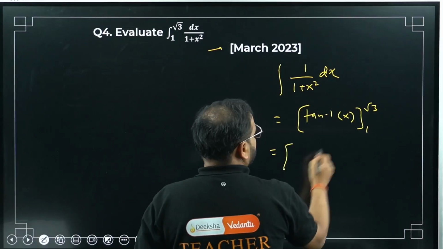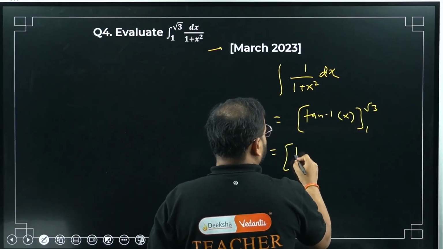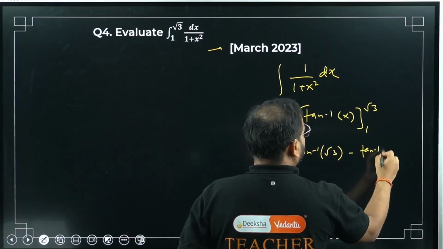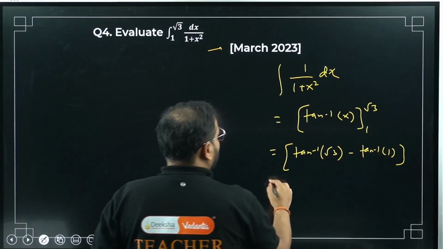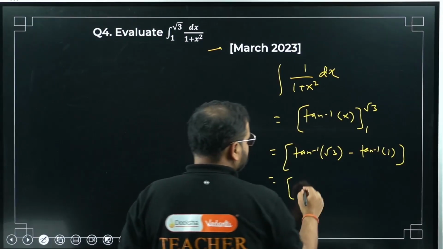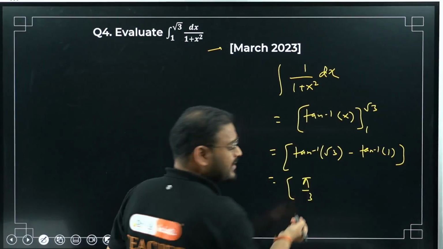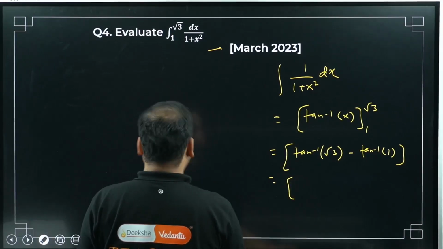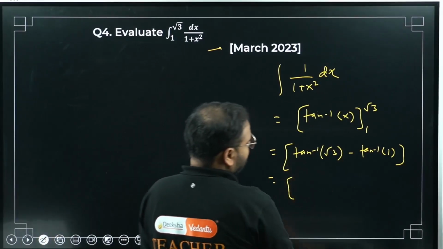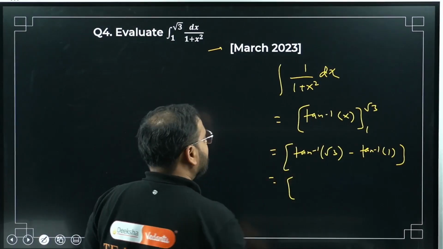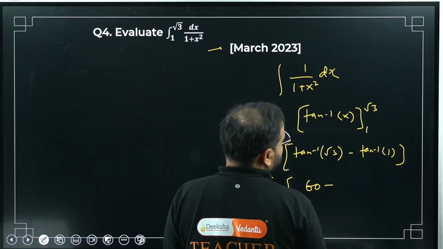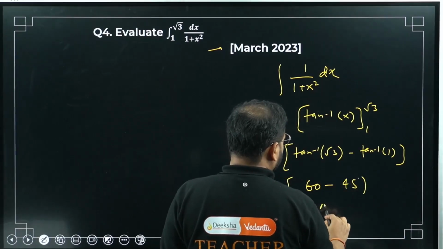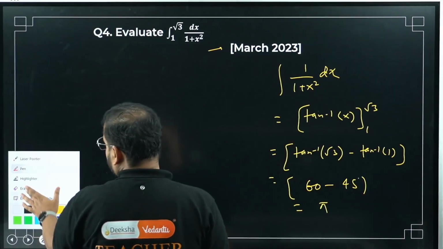Substitute here value. Tan inverse of root 3 minus tan inverse of 1. How much is that? Please check. This is going to be pi by 3 minus pi by 4. Or if you want, I can write in terms of degrees also. This is 60, and this is going to be 45 degrees. Answer is what? Pi by, sorry. Used to writing in radians, that's why.